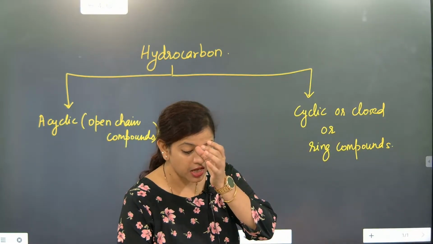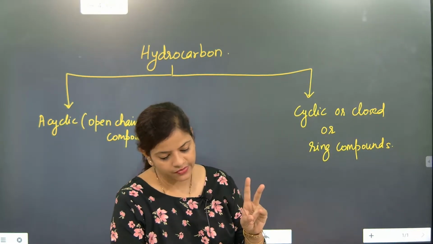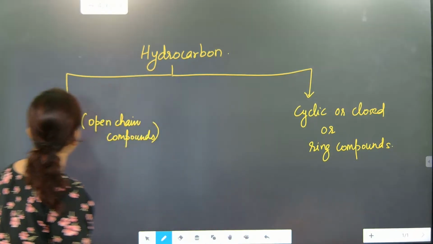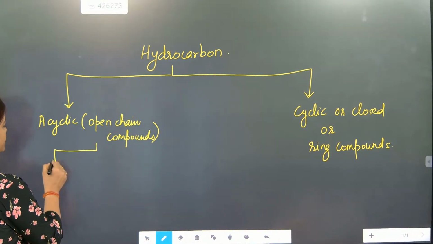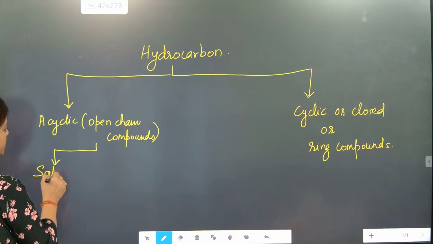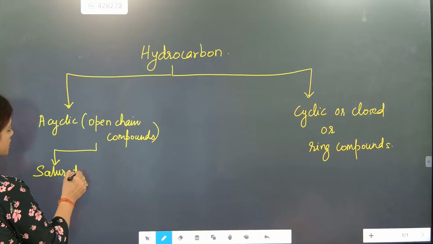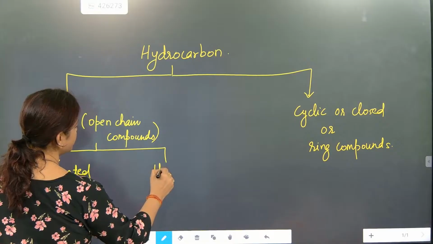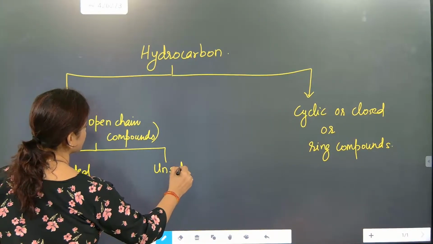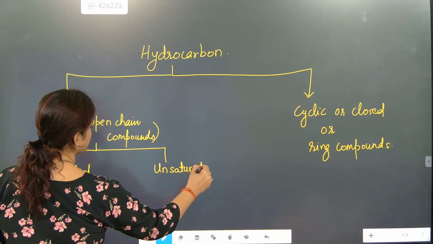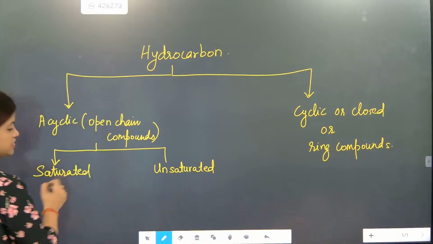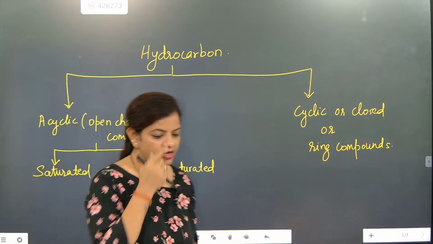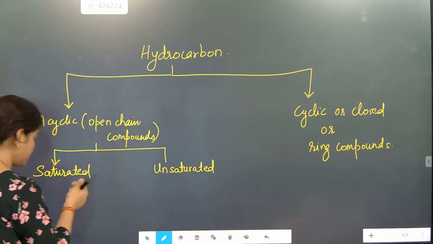Now acyclic will be of two types. Got it? Acyclic will be divided into two types. First is saturated and second one is unsaturated. Saturated part is called alkane.